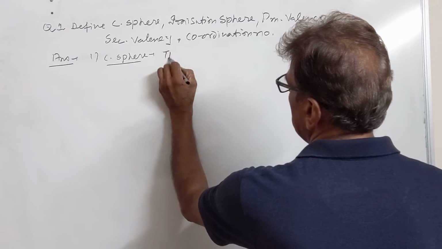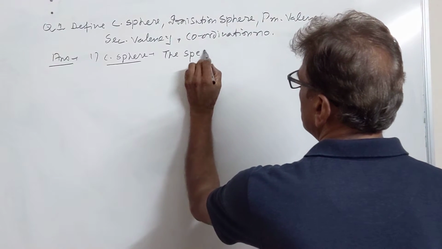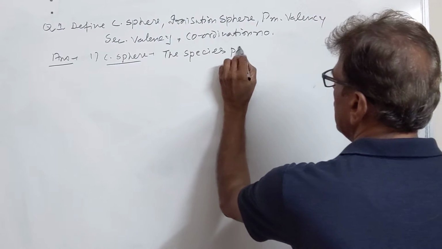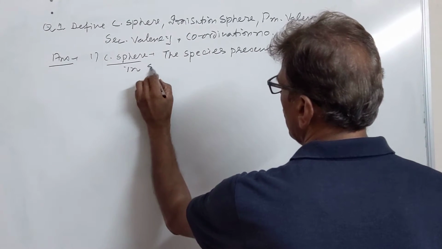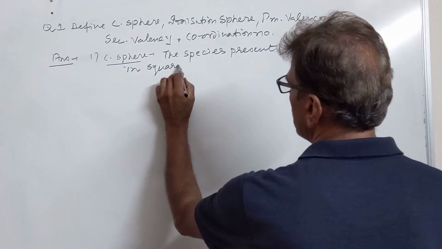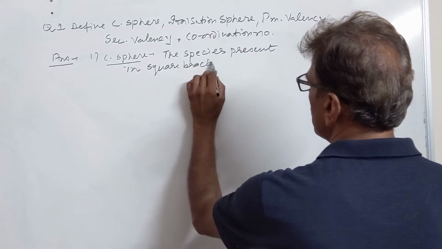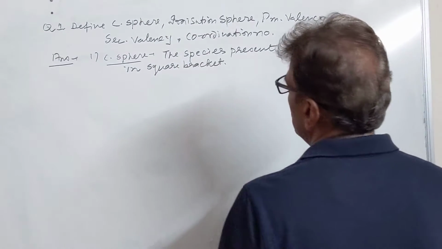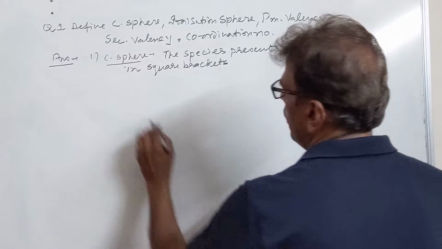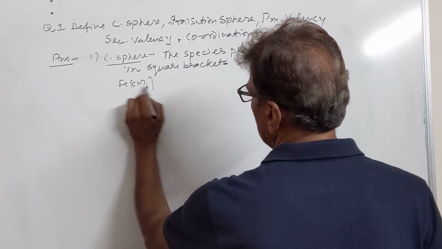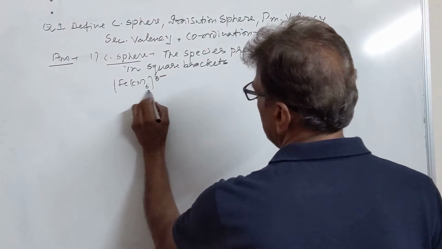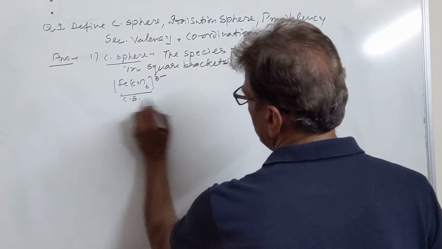So the species present in the square bracket. For example, we have [Fe(CN)6]3-. This is our coordination sphere.